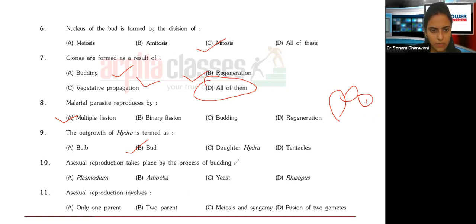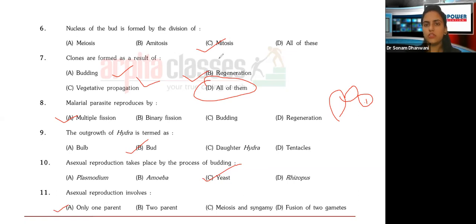Okay. Yes. Next. Asexual reproduction takes place by the process of budding in what? Yeast. Yes. Plasmodium, amoeba, we've already seen that earlier. Next. Asexual reproduction involves only one parent, two parents, meiosis and syngamy, or fusion of two gametes. Two gametes don't come into the picture at all. It's going to have only one parent. That is why we term it as asexual.